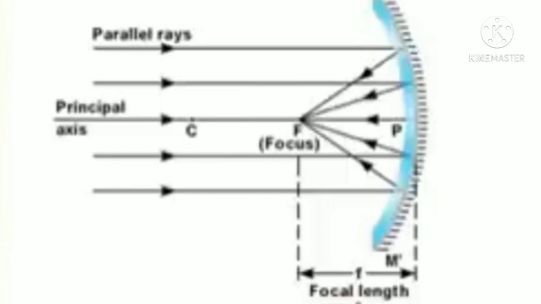Principal focus. A narrow beam of light parallel to the principal axis converges to a point, which is known as the principal focus, and it is noted as F. The distance between the pole and the focus is known as the focal length. This is in the case of a concave mirror. But in the case of a convex mirror, the rays appear to diverge from a point. That point is known as the principal focus.